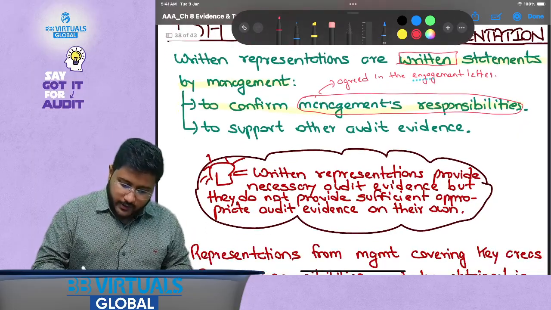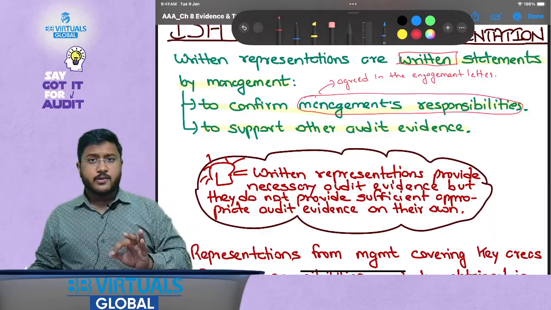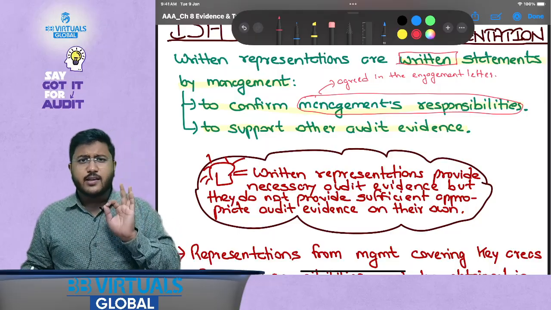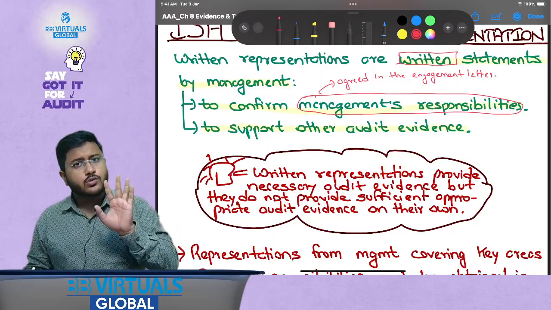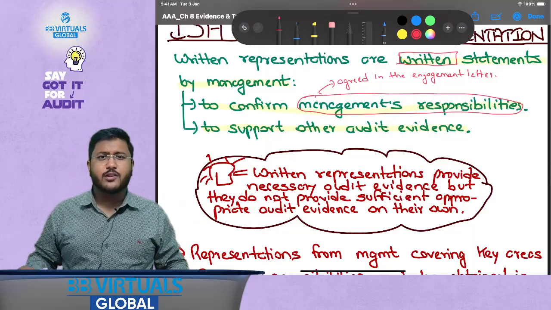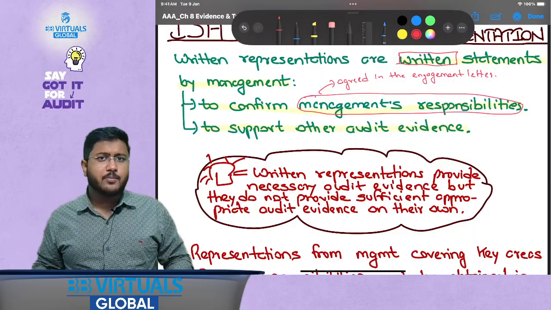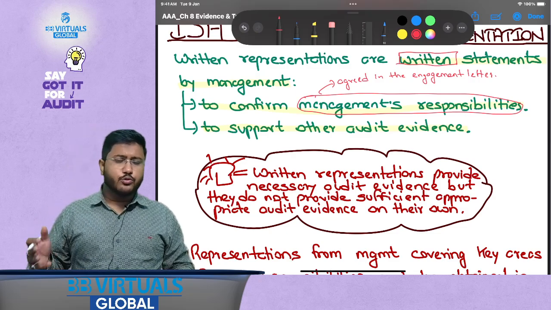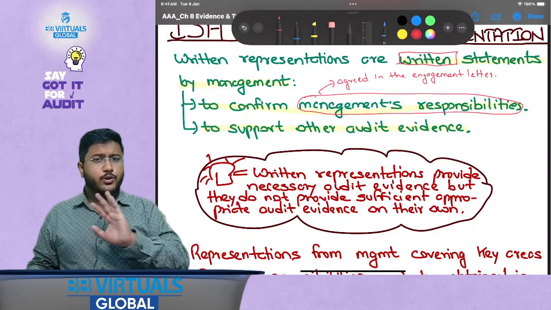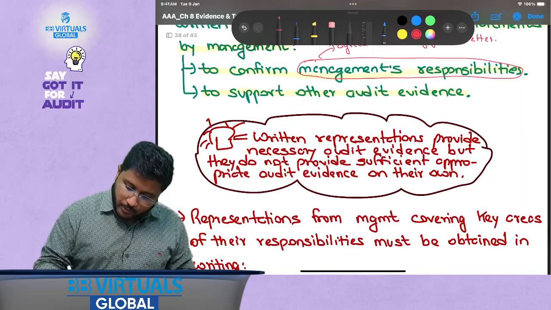Now, to support other audit evidences, it is generally said that written representations are corroborative audit evidences, that is, they provide evidence to existing evidence. Written representation can never act as the sole evidence, because it is signed by management. You have to confirm the assertions. If you had to believe management that much, then why are you auditing the financial statements? You could just take the financial statements from management, take it on email that they have taken all due care and there's no risk, and sign it. But that is not the case, and similarly written representation cannot solely represent any evidence. They are corroborative evidence.